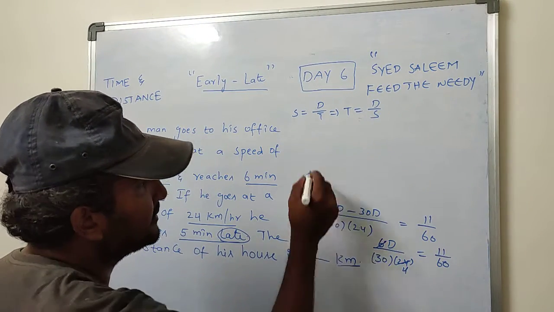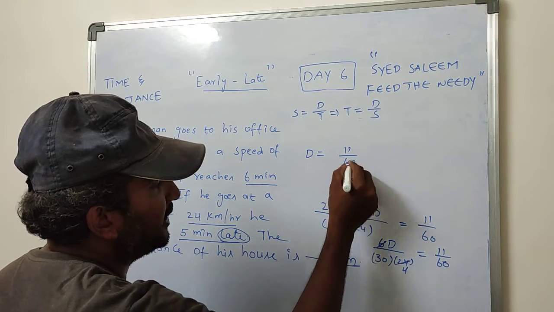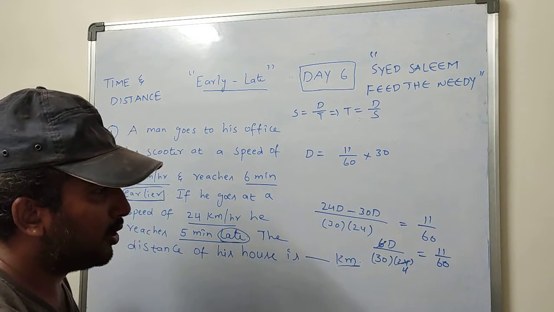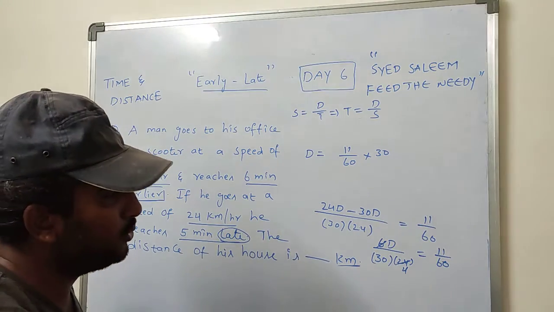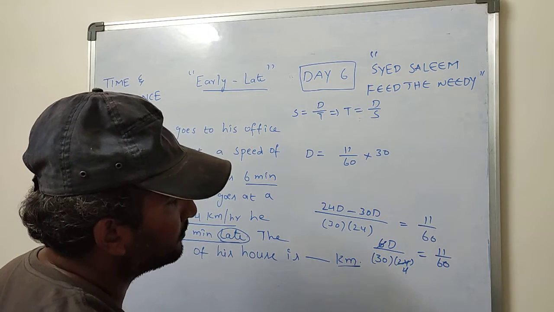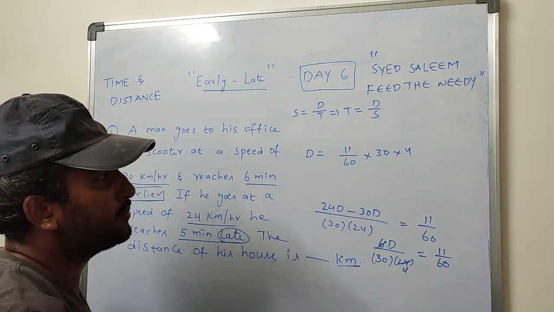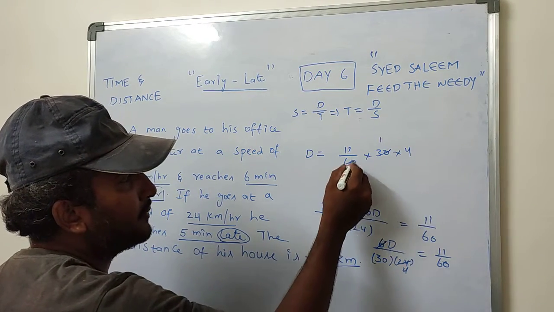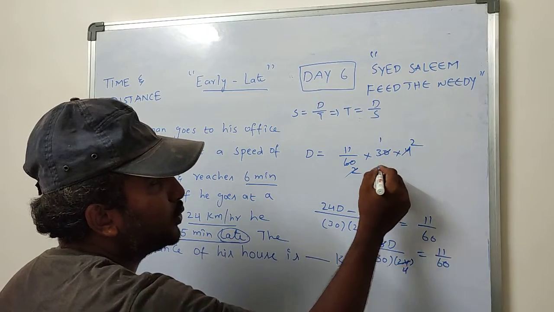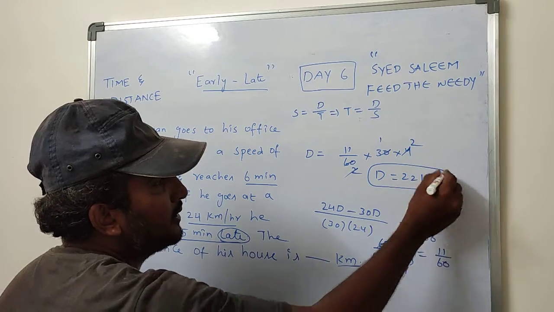D can be written as 11 by 60 into 30. And we have 4 also, 30 into 4. Now 3 ones are 3, 3 twos are 6, 2 ones are 2, 2 twos are 4. That means 11 twos are what? 22 km. Is it clear?